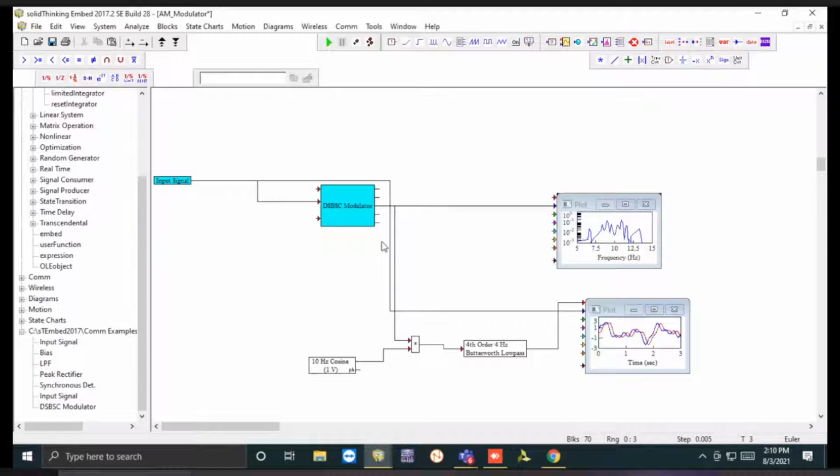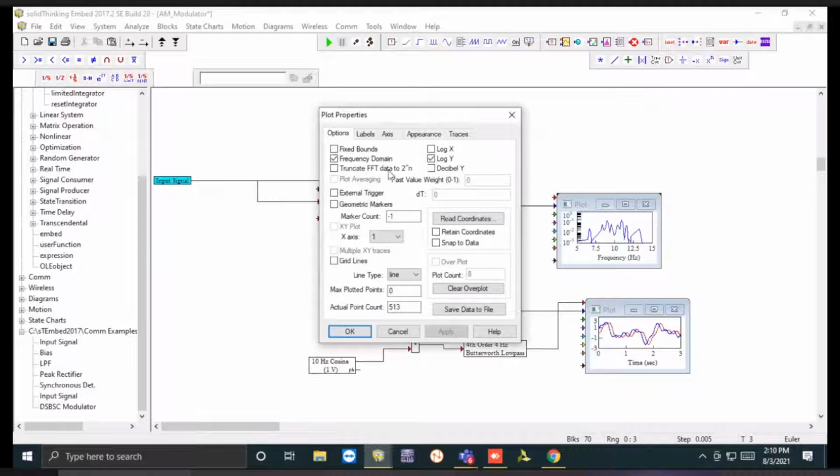And I told you in the previous lecture also that the synchronous detection method, also known as the coherent detection method, applies well for the amplitude modulator or DSBSC or SSBSC. Okay, so that's how we can use this one. Here for the upper one, I would like to show you the time domain.